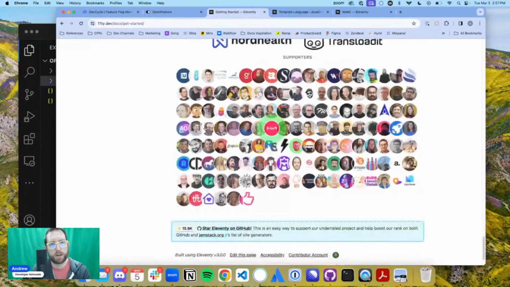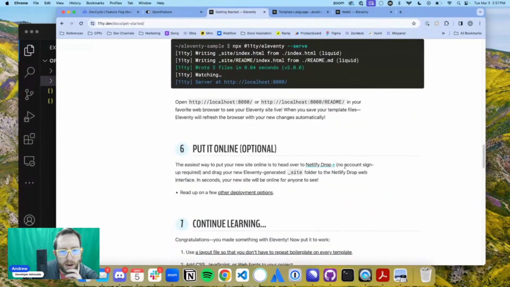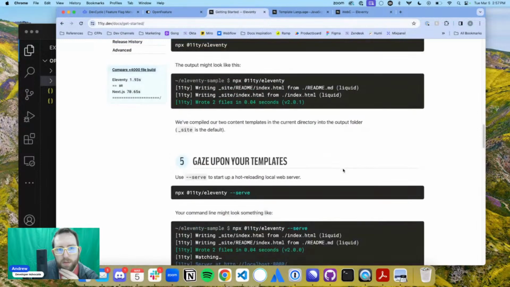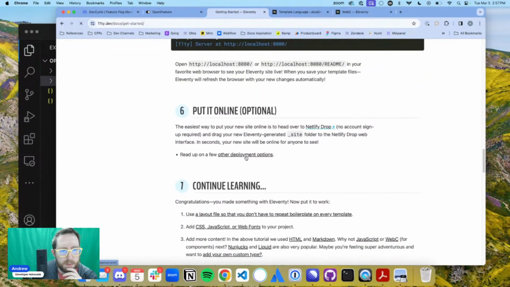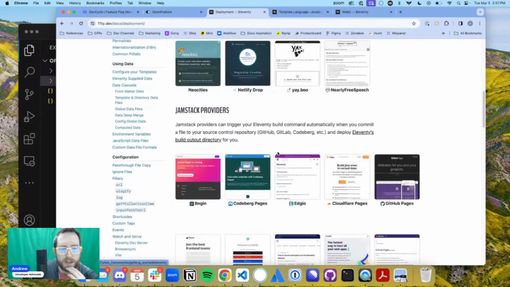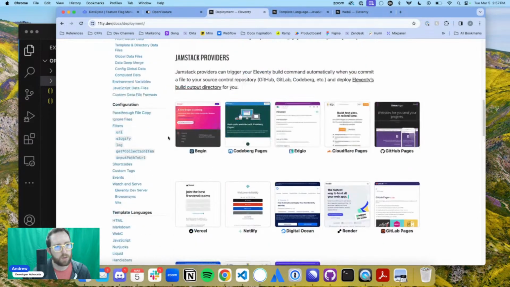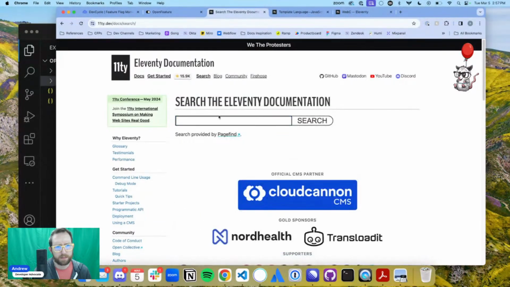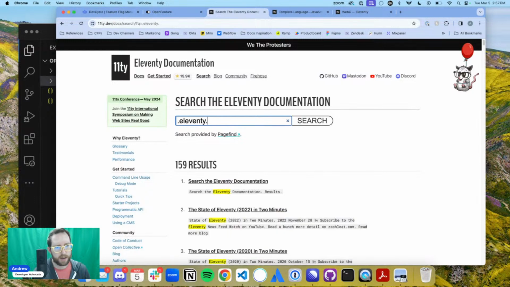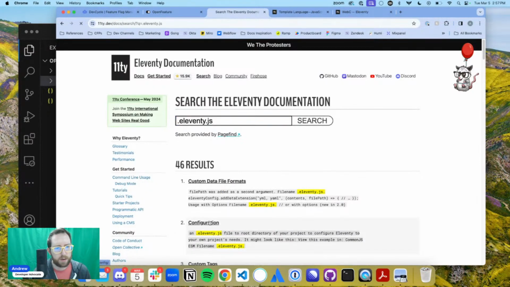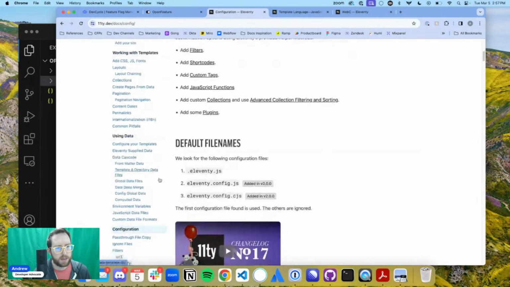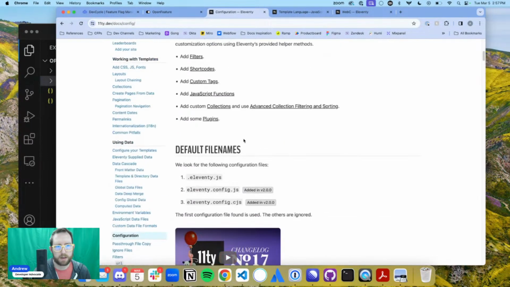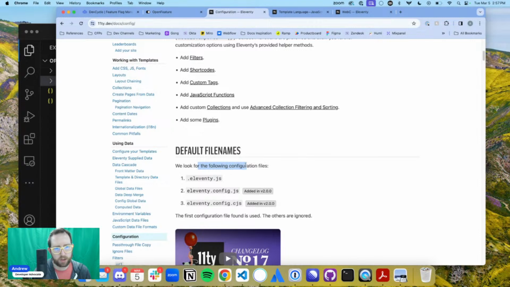No, where is the conversation around the Eleventy.js file? Maybe you don't need it when you're deploying it. Oh, I guess you don't necessarily. If you're just deploying the static files, I guess you don't need it. But every single one of the Eleventy projects I've ever seen are using this Eleventy.js file. Yeah, configuration. How deep is that buried? Goodness. Yeah, so it's looking for all of these files. First file found, others are ignored.